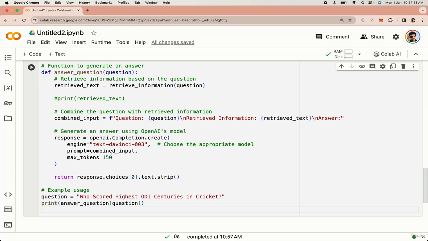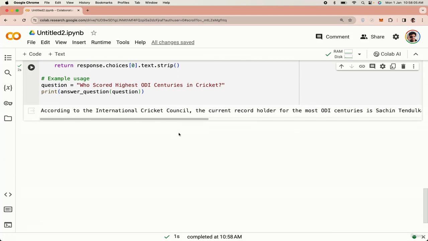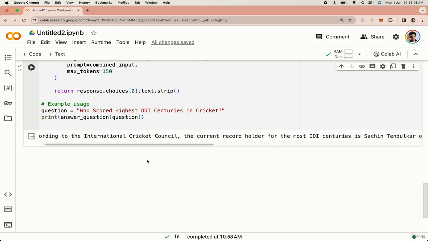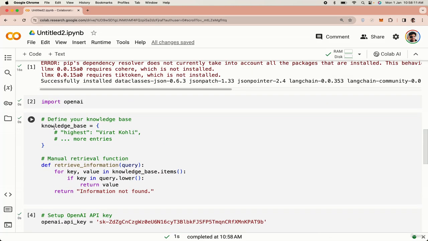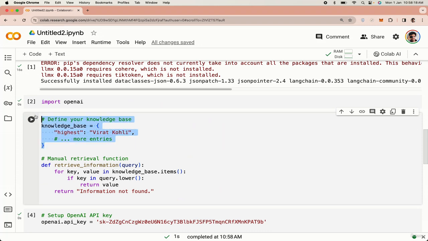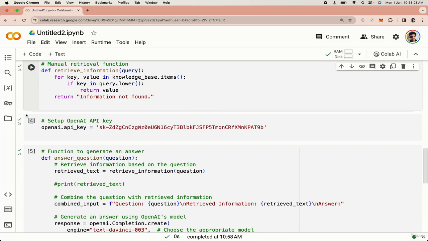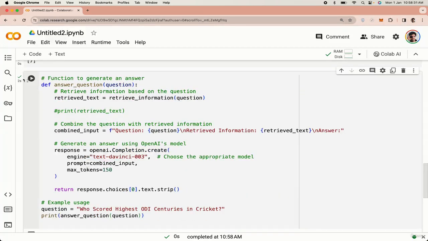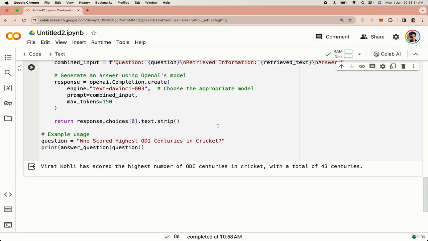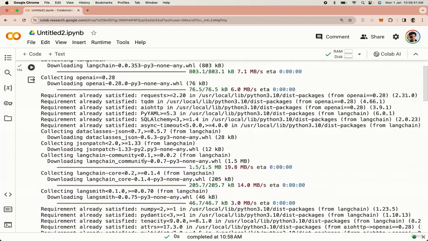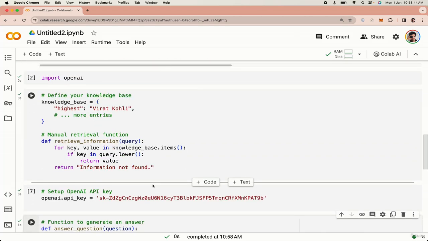We'll see the same question: who scored the highest ODI centuries in cricket? If you see now, Sachin Tendulkar is the one who made the highest centuries. Now, let me give the data source. We know that the highest centuries were made by Virat Kohli. Let's think this JSON is provided by ESPN and ICC. Now I provided this information to the LLM. I'm executing the same code. We'll see the output. You see, now Virat Kohli is the one who scored the highest centuries. So you can see the difference, and this is a simple example of utilizing RAG.